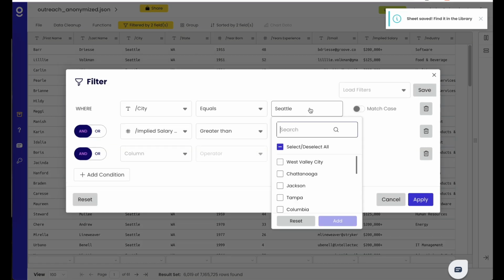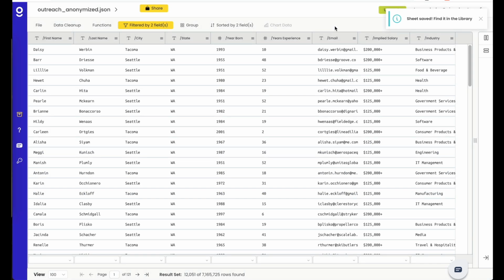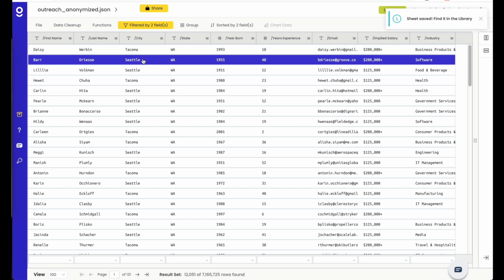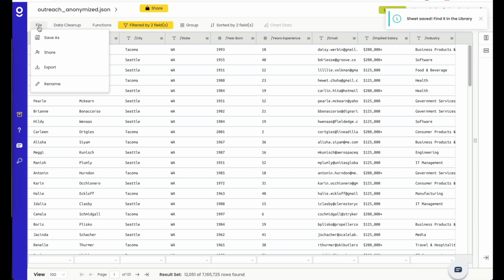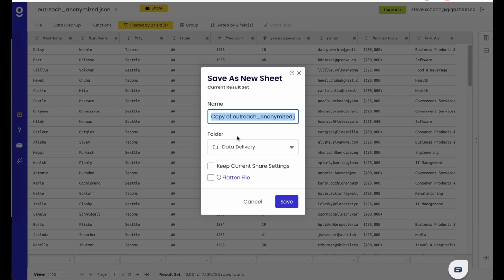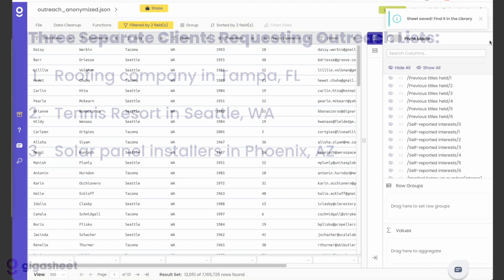We're going to make this a little bigger. We'll also include the Tacoma region. So let's add that to the filter, and now we're down to 12,051. And again, we see contacts from the Seattle and Tacoma region, and we'll use that Save As feature, and we'll name it Seattle Tennis. So this is the data set that we'll deliver to our Seattle Tennis clients of 12,000 or so rows there.